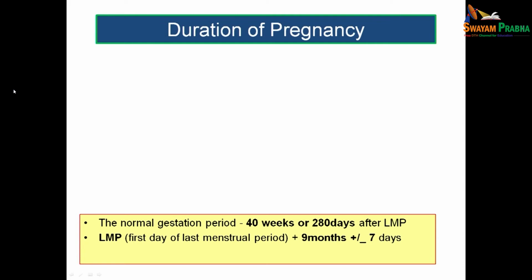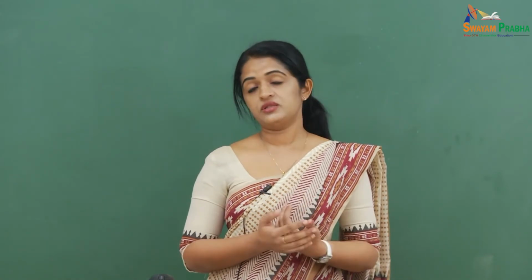Let us see how we are going to calculate the duration of pregnancy. The normal gestation period is 40 weeks or 280 days after the last menstrual period. That means the first day of the last menstrual period plus 9 months plus or minus 7 days. That is how we calculate the normal gestation period.